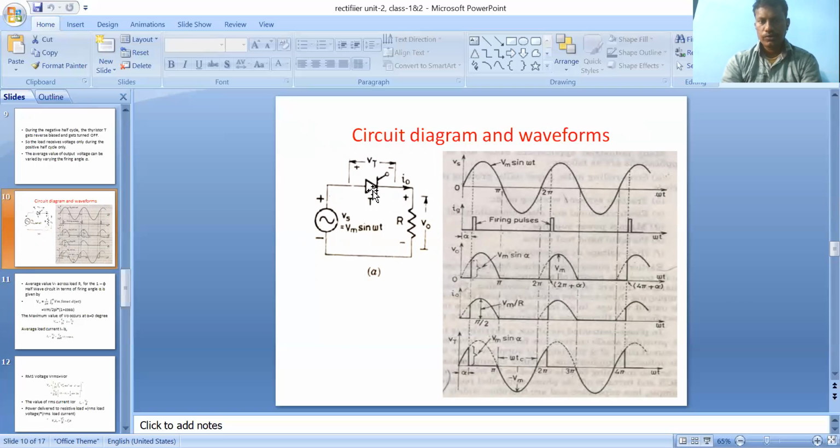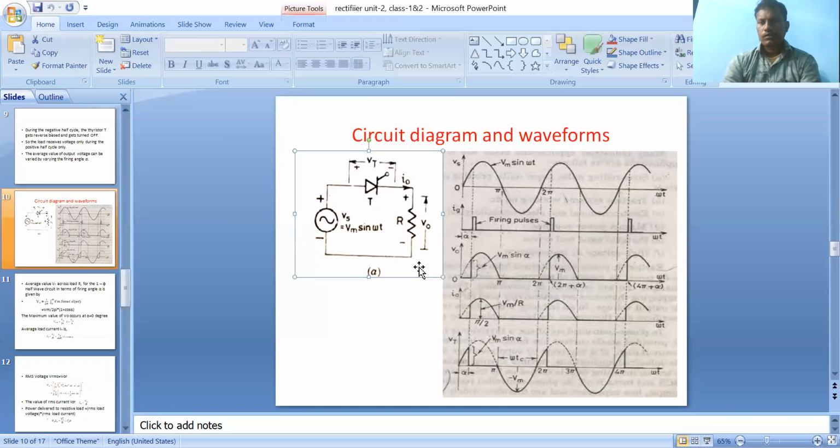This is a controlled device, so a gate pulse must be connected near the P layer of the SCR. You have to separately give a gate signal to the SCR, then it turns on. Ig means gate current, the firing pulses, which should be applied during every positive half cycle. Then V0 is the output voltage, I0 the output current, and finally VT is the voltage across the thyristor.